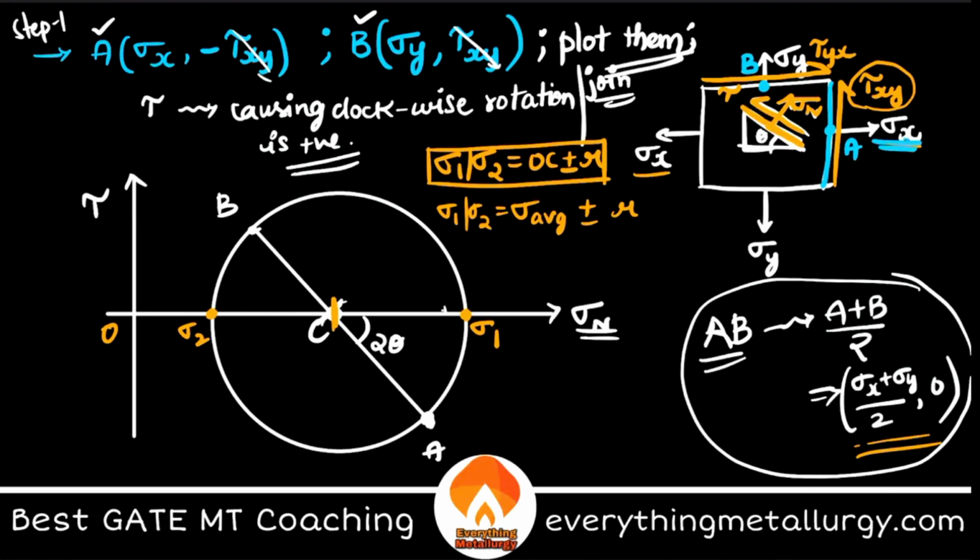Interestingly, you can also have one more thing here. What is R here? If you carefully observe the maximum shear stress, that is this point. This will be my maximum shear stress. And if you join this, this is again nothing but my radius. So you can take the radius of the Mohr circle to be tau max. So I can write this as sigma average plus or minus tau max.